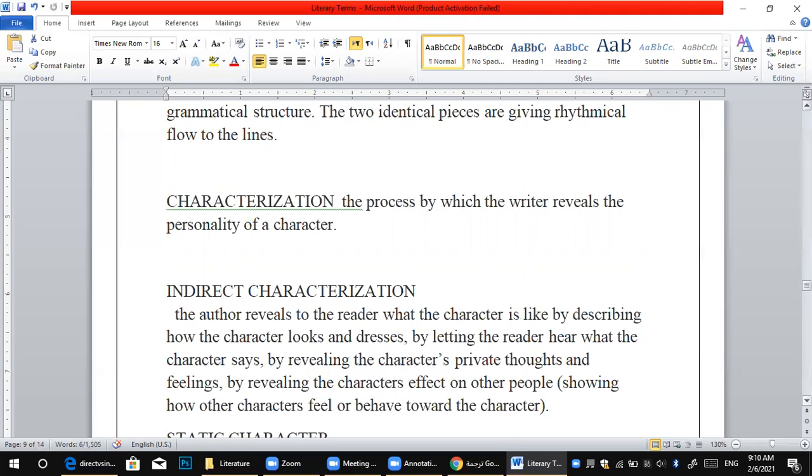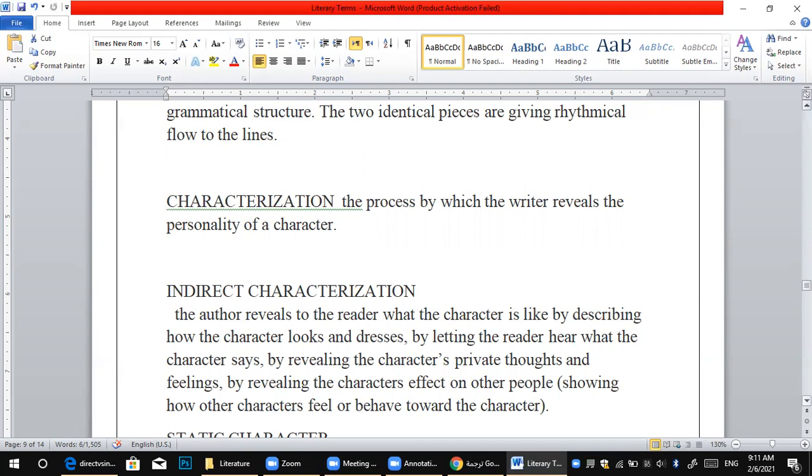Indirect characterization is like, he runs a lot, he runs fast and he was the first one in the race. What does it mean? He won the race, the competition. So this is called direct and indirect characterization.